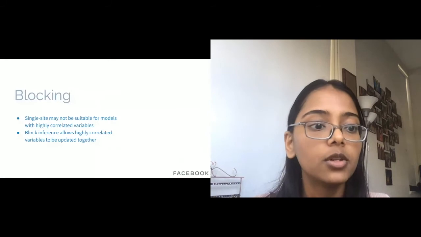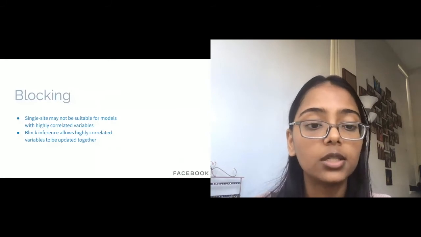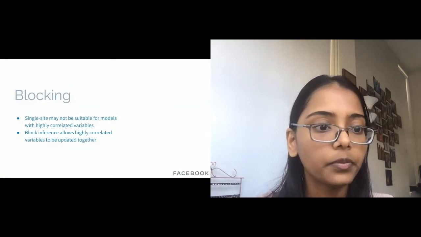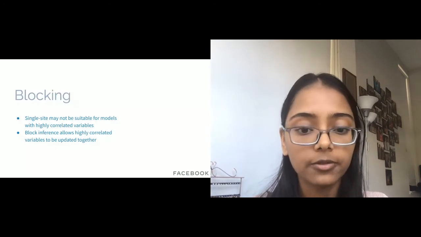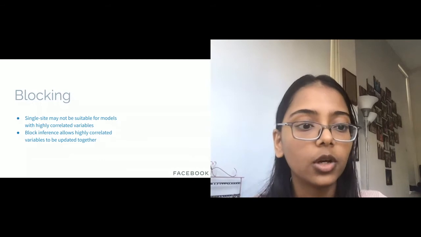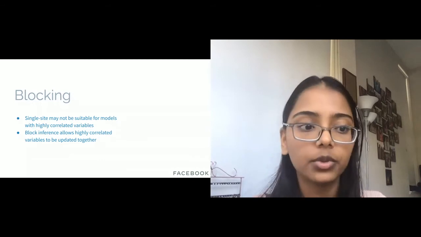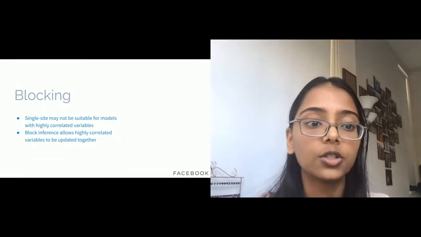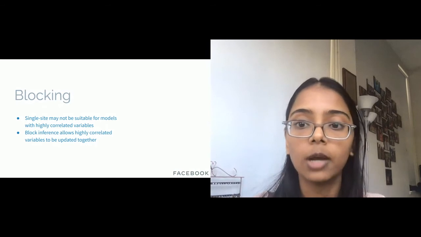Okay, so the next inference technique we support is blocking. Because SSMH proposes values for each variable individually, it may not be effective when we have highly correlated variables. Blocking allows us to specify variables we would like to update together.